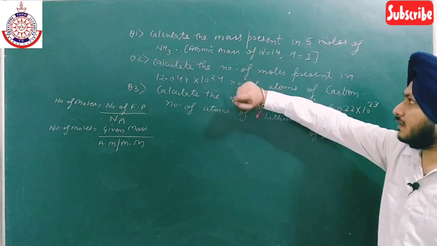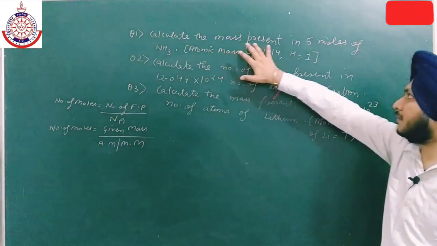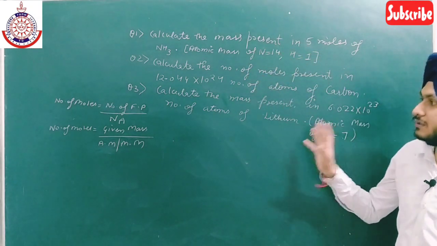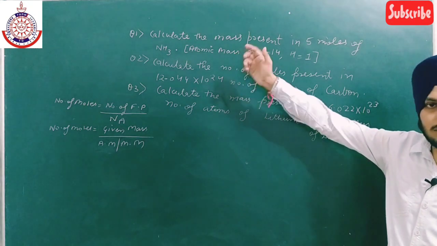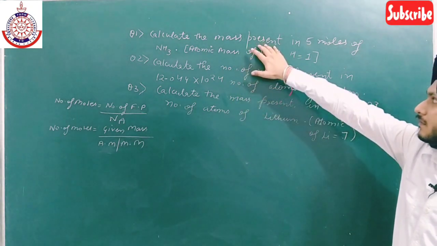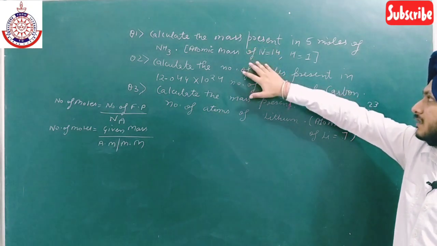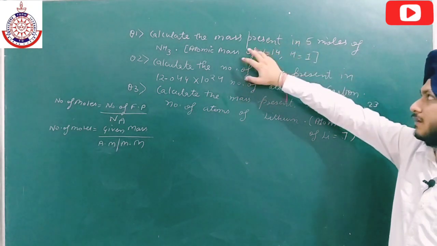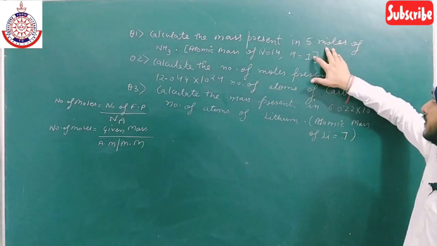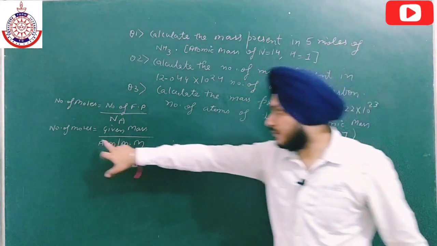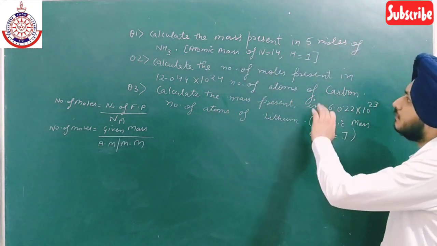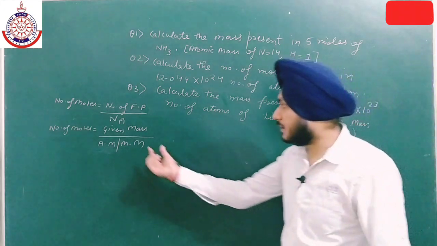Now in the first numerical it is given that we have to calculate the mass present in 5 moles of NH3. You have to use the formula related to the information given to us. Here the moles are given, so we use the second formula, and moles are 5, so we put the value as 5. We have to calculate the given mass.